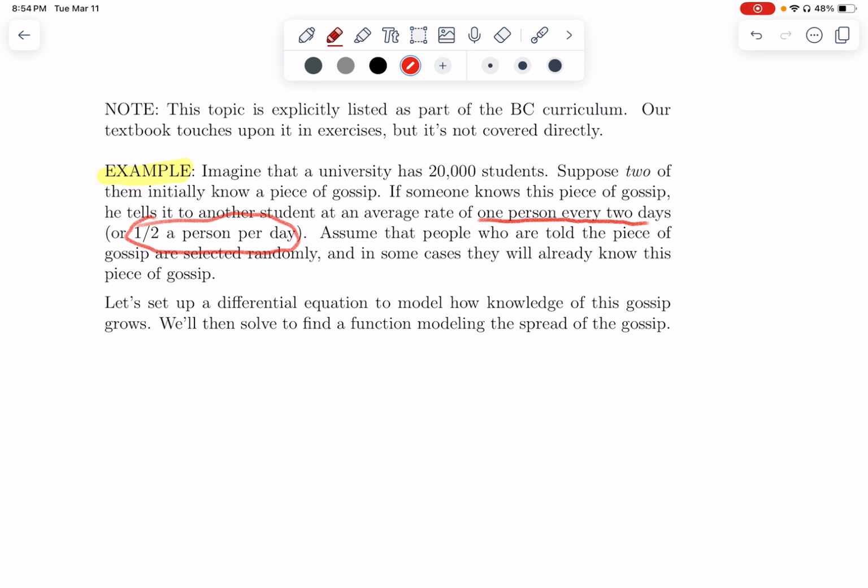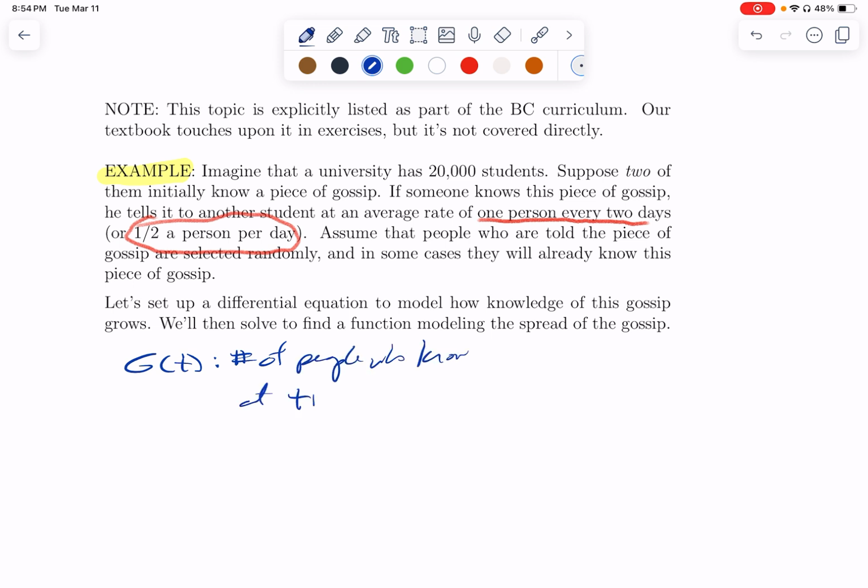So we want to set up a differential equation and then solve it. So let's call this function g. So g of t is the number of people who know this piece of gossip at time t measured in days. And we know that g of 0 is equal to 2. So we want to think about how this grows.